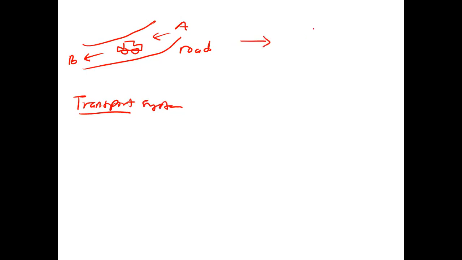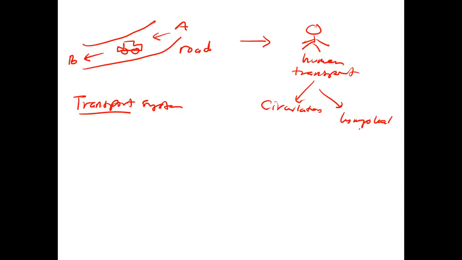Okay, if we are talking about the human body, we also have a transport system. Transport system kita ada dua jenis. One is called circulatory system. Another one is called lymphatic system. So our chapter 10 is only discussing the transport system, which are circulatory system and lymphatic system.